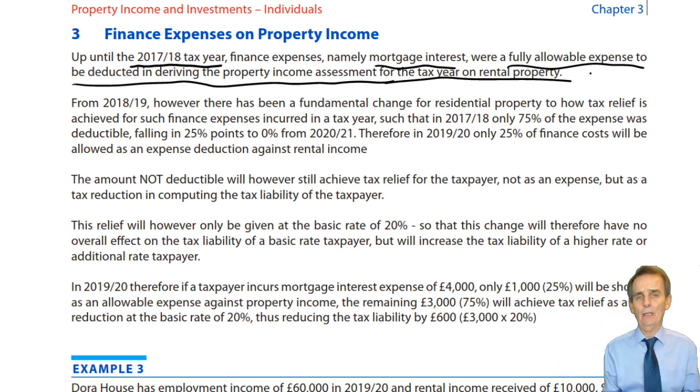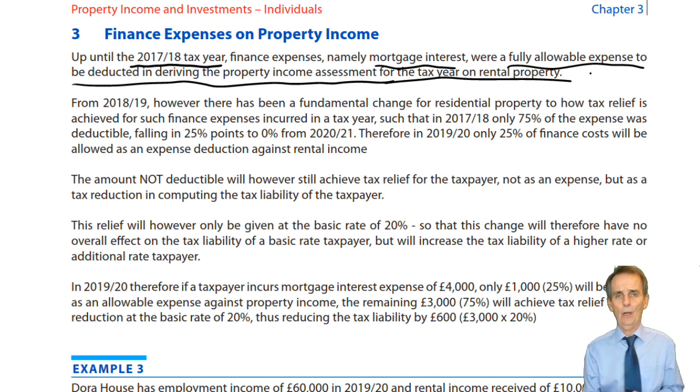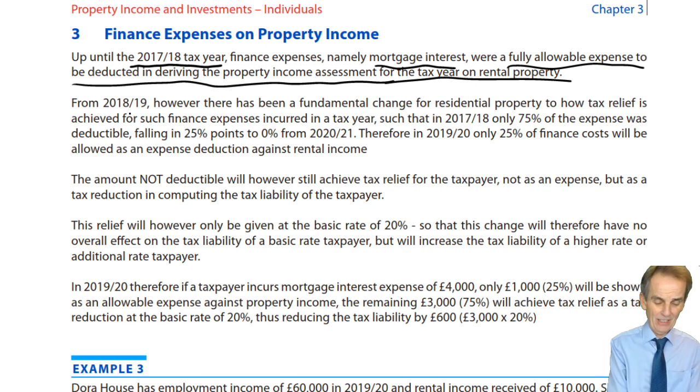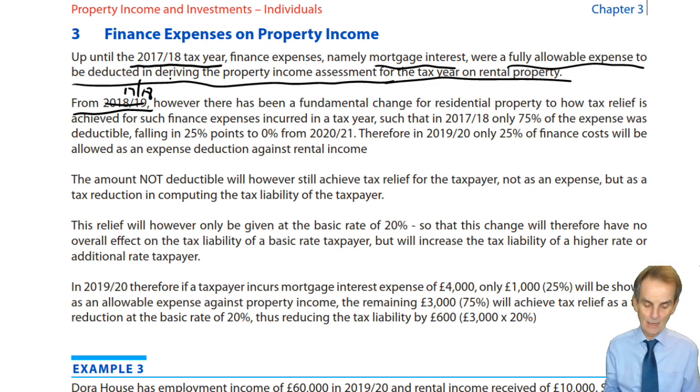20% if you were a basic rate taxpayer, 40% if you were a higher rate, and then 45% if you were an additional rate taxpayer. Well, HMRC, in their infinite wisdom, decided that in relation to let properties, that was far too generous, and therefore they brought changes in. Now, just here it says from 18-19, it's not 18-19, it's the 17-18 tax year. Hopefully that may have been amended by the time you look at these notes.